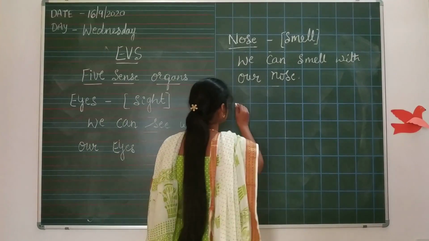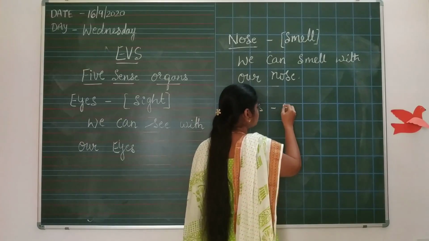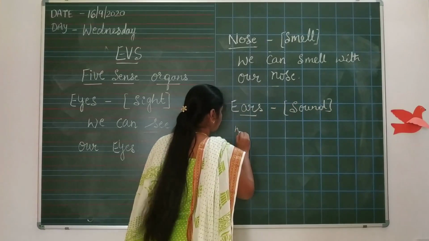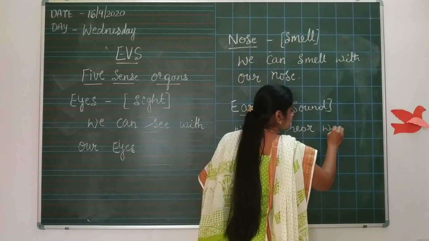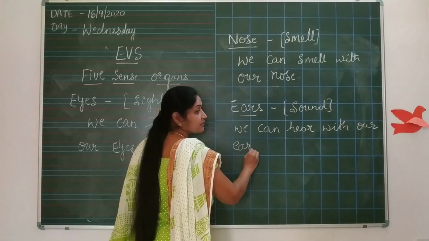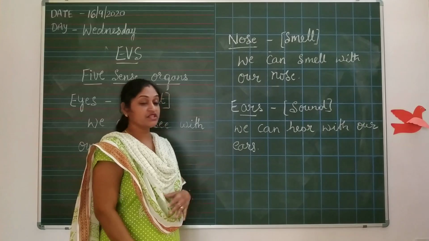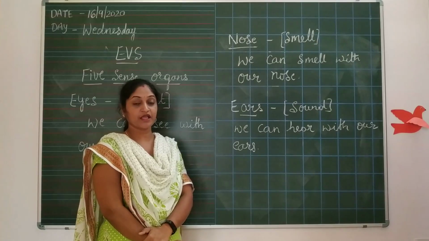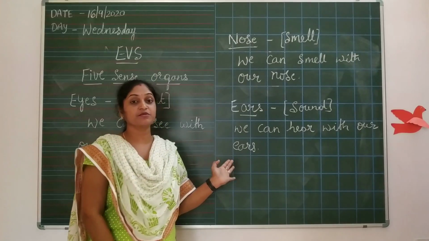The third one is our ears. Ears, sound. We can hear with our ears. Okay, we can hear with our ears. How can you hear with your ears? That sounds. Good sound or harsh sound, anything you can hear from your ears.